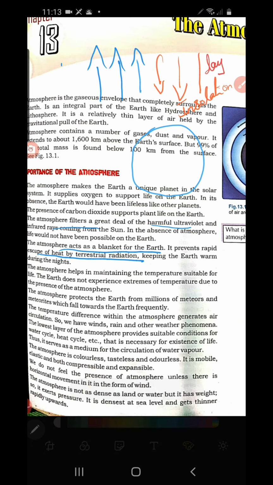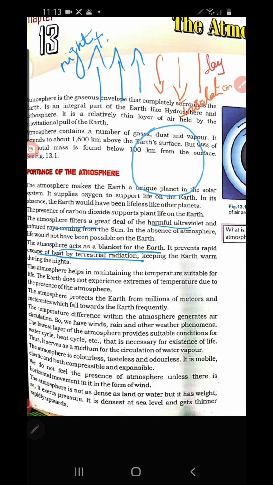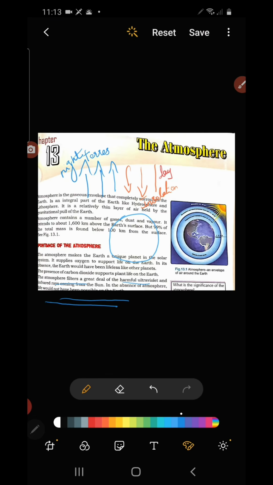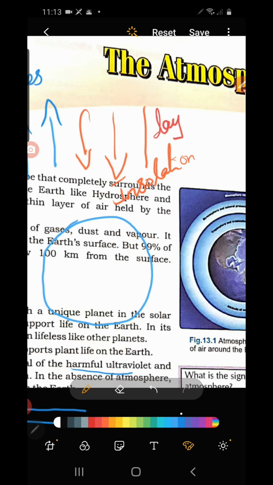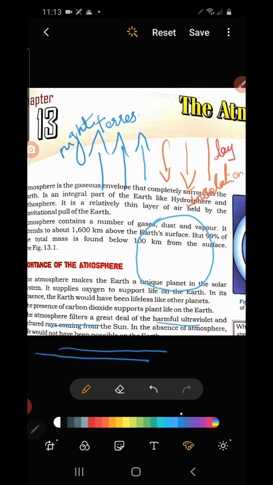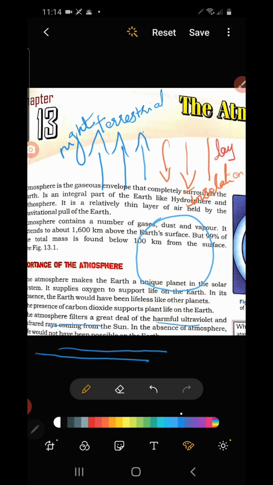It sends it back at night time, mainly at night time. This is called terrestrial radiation. So the heat energy which is sent back by the earth is called terrestrial radiation.